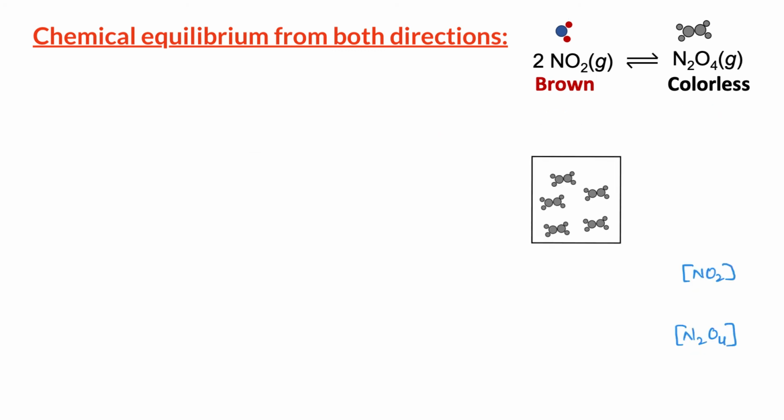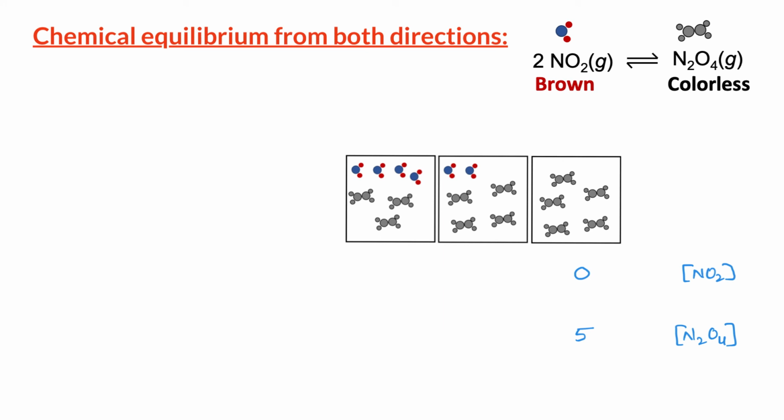Now, let us start another reaction with 5 molecules of N2O4. That is, the same reaction but from the product side. At time t equals 0 seconds, we only have N2O4 in the container and no NO2 is present. Over time, the product molecules react with each other to form the reactants. That is, the concentration of products decreases and the concentration of reactants increases.